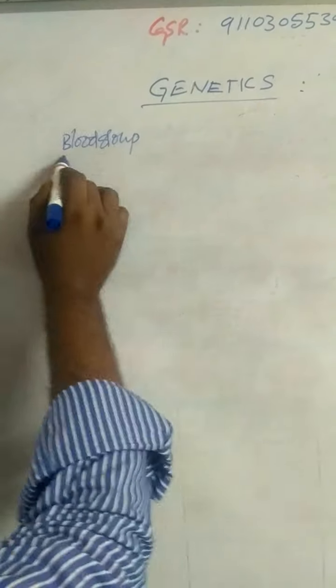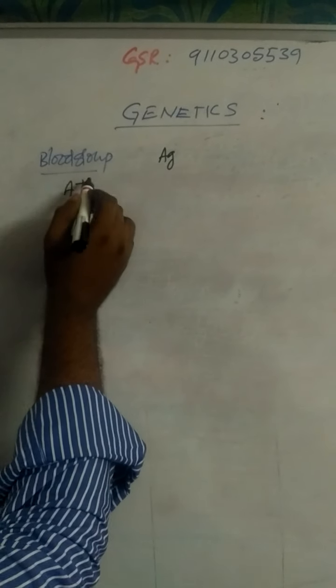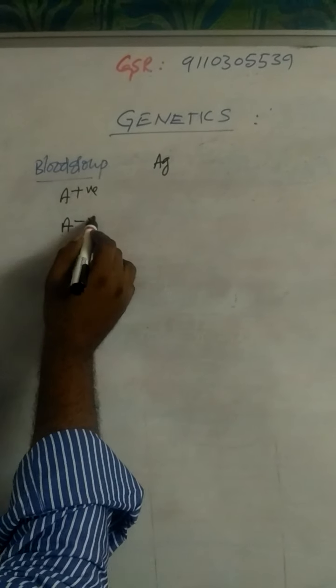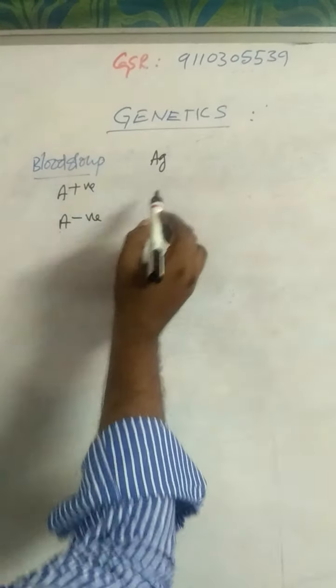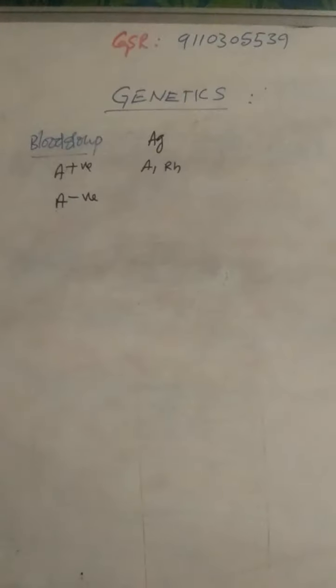Coming to a simple table: blood group, antigens. A positive and A negative. A positive blood group contains antigen A and RH antigens.